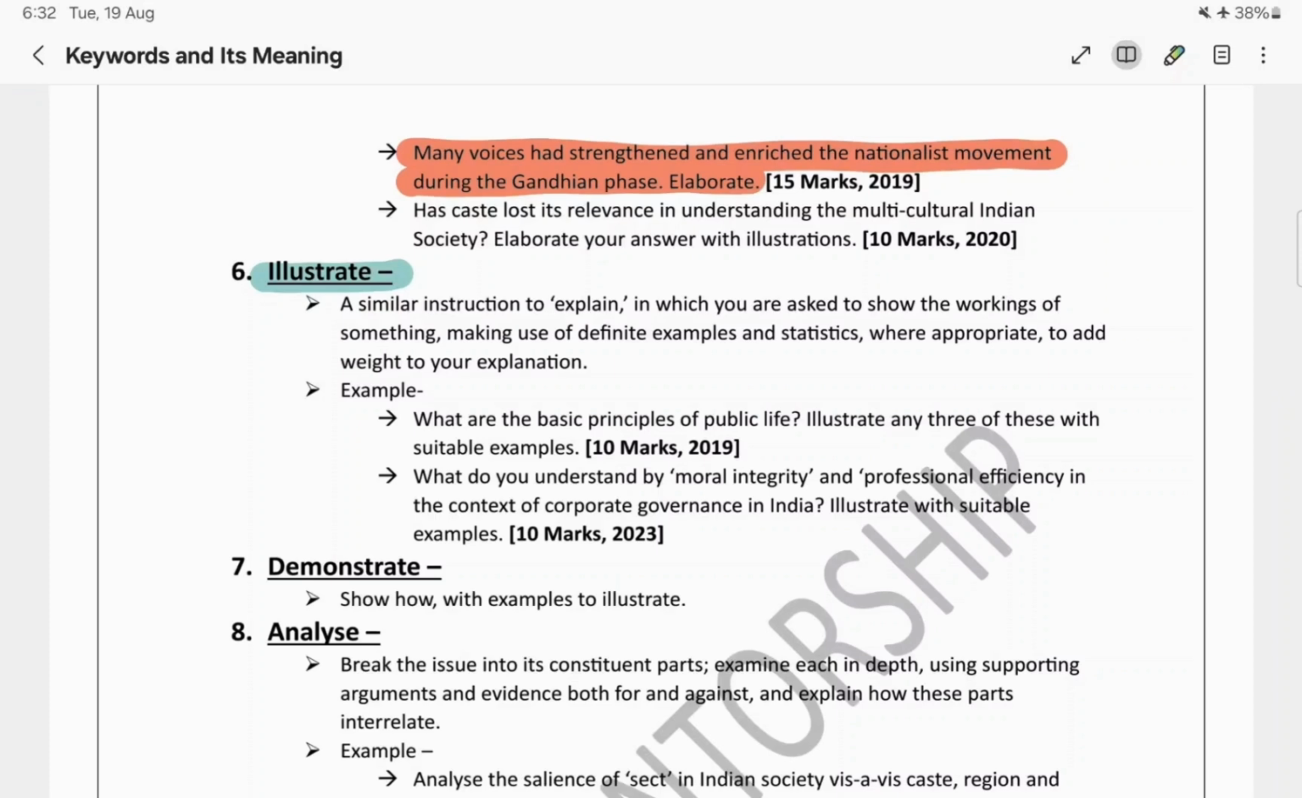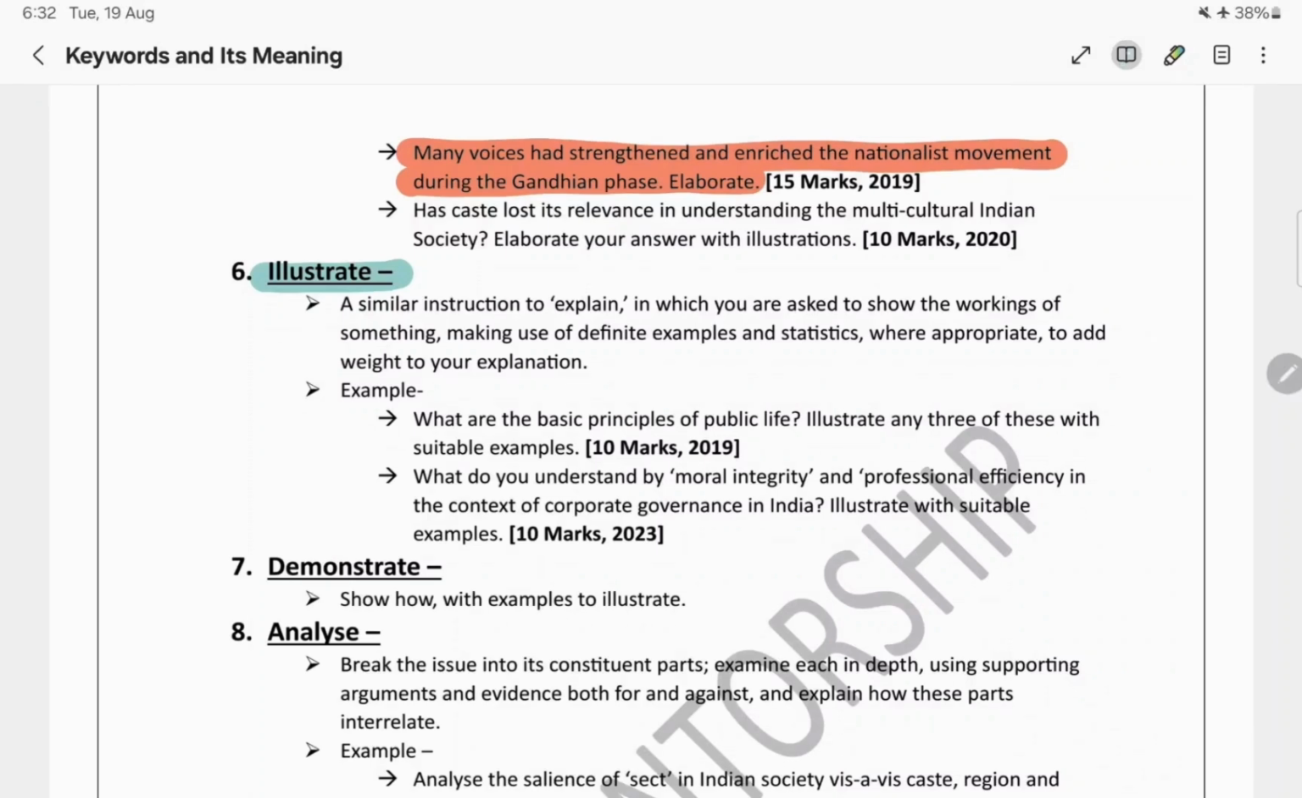Illustrate is basically similar to explain, but the only difference lies in the examples, in how we are presenting our answer. If the keyword is illustrate, ideally we should be giving certain examples. It may be some statistics, some diagrams, or certain sorts of examples.